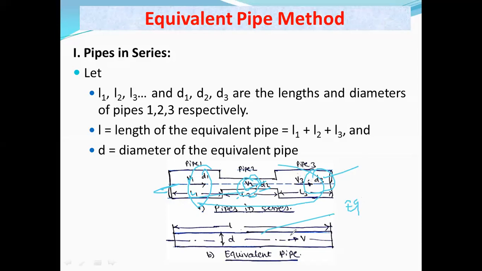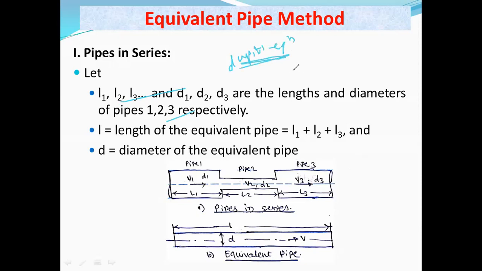We will put just one pipe at that place. Why are we doing this? For making our calculation simple. Now here you can see these are the things given, and we have derived one equation for finding the equivalent diameter, and that equation was called Dupuit's equation.